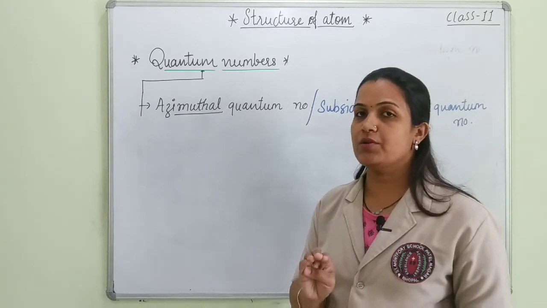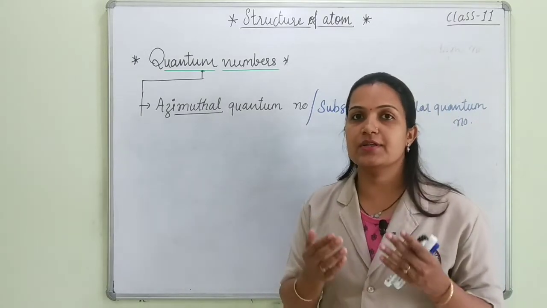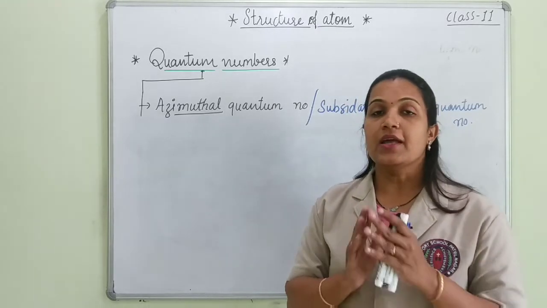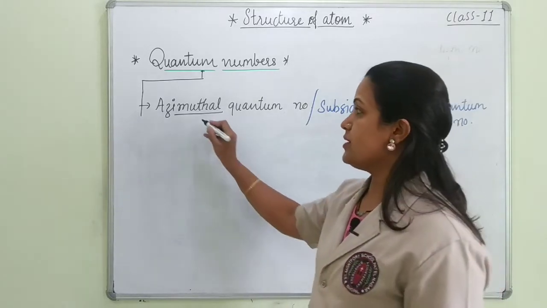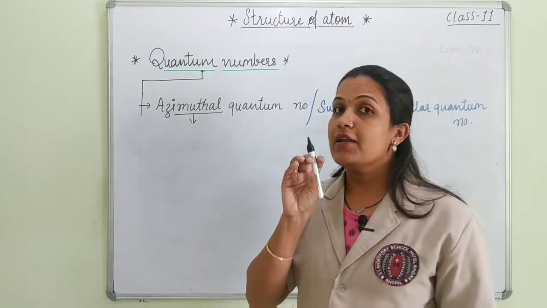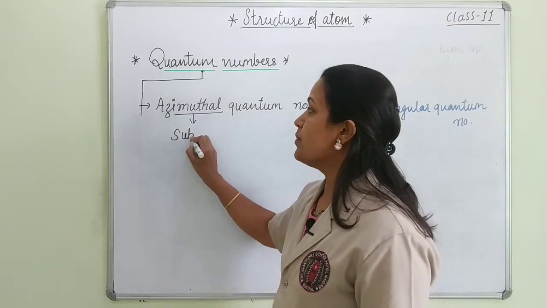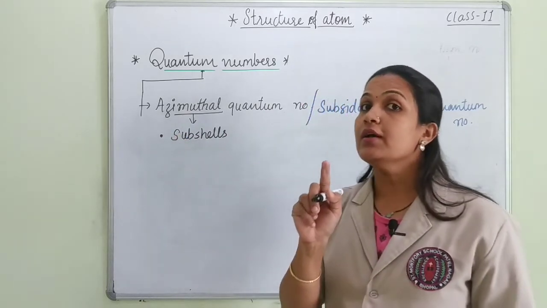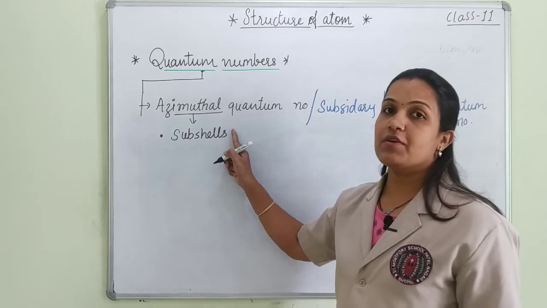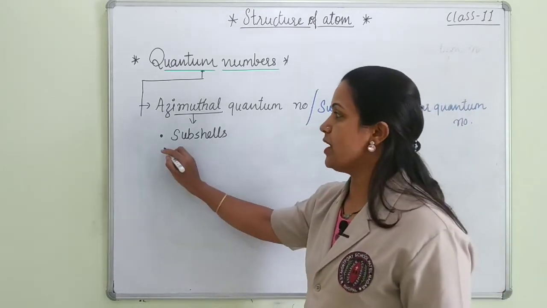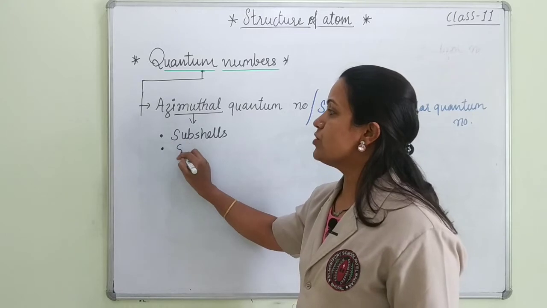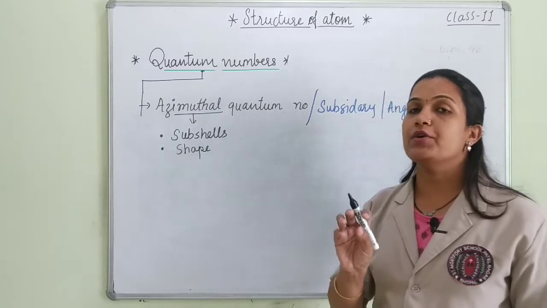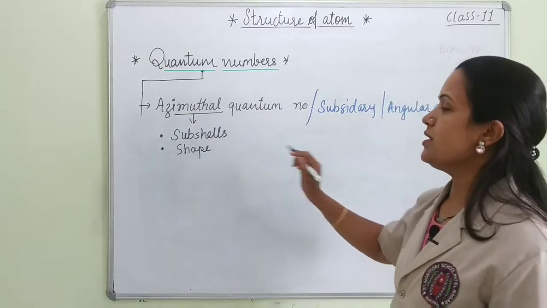As we know, the principal quantum number gives us the information about in which shell electrons are present. Now this azimuthal quantum number gives us the information related to subshells: how many subshells are there in that particular shell. This information is given by the azimuthal quantum number. At the same time, azimuthal quantum number also tells us the information about the shape of that particular subshell.